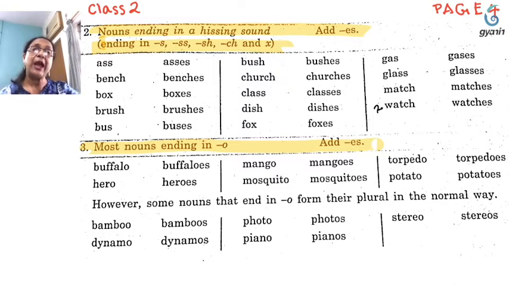So children, what I have told you before also, you cannot remember these words only, you must remember the rules and make singular into plural. So you have to take these down and practice. You have to learn them. Then only you will be able to write them down in exercises.